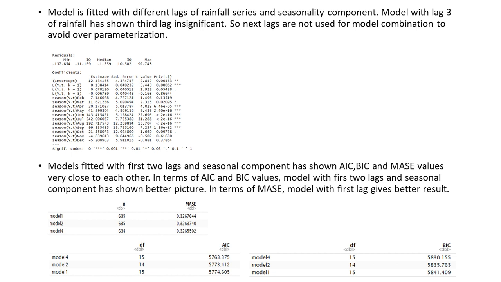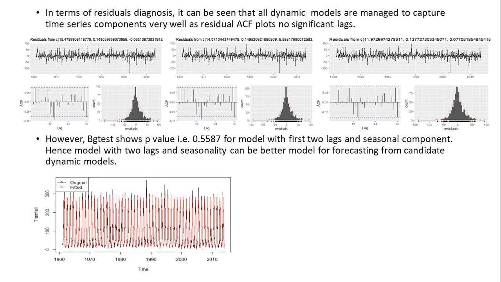However, in terms of AIC values and residuals check, the model with two lags and seasonal component has shown a better picture. This model has a p-value of the BG test of 0.55, which is greater than 0.05, the significance level. Hence, we can say that the model with two lags and seasonal component has managed to capture the time series structure. Models with more than two lags are not used to avoid over-parameterization of the model. We can say from the above result that the model with first two lags and seasonality is better than the other candidate dynamic linear models.